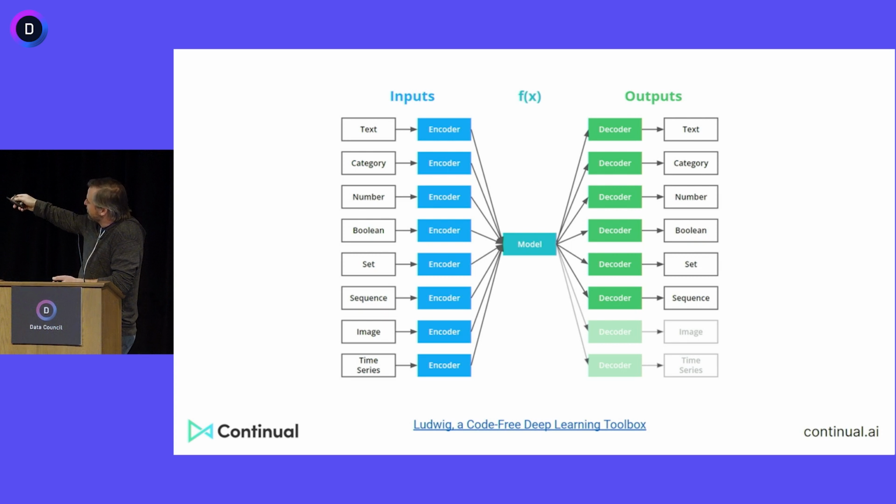If you have a time series sequence to a time series sequence, that's time series forecasting. Image to a category, that's image classification. Image plus text to text is image question answering, okay? A sequence and a sequence to a sequence can actually be reinforcement learning.